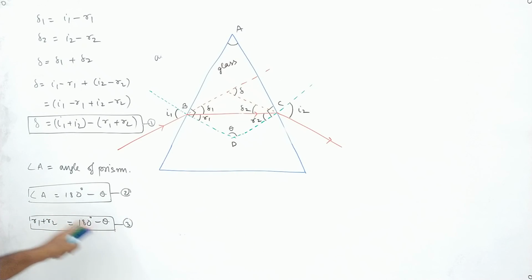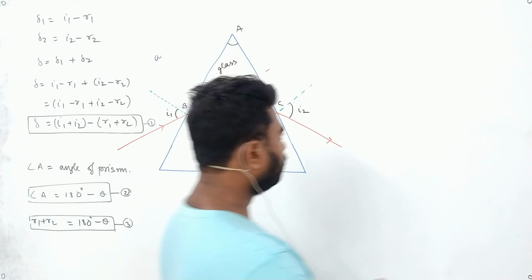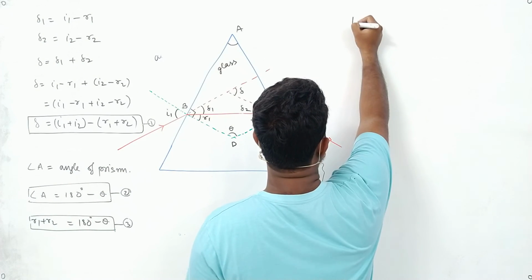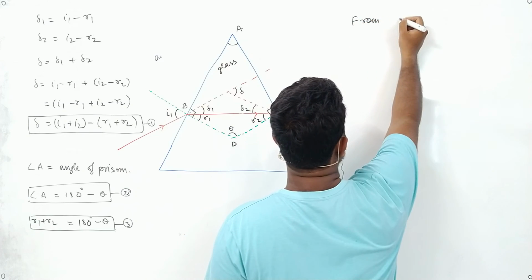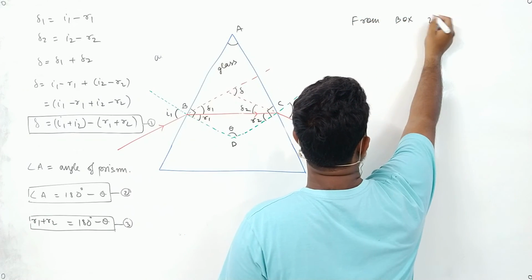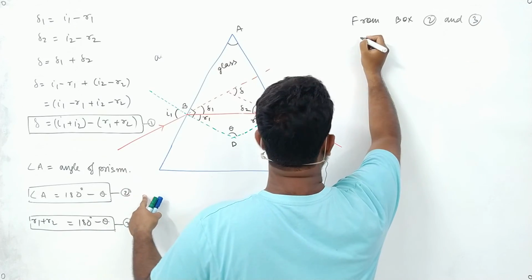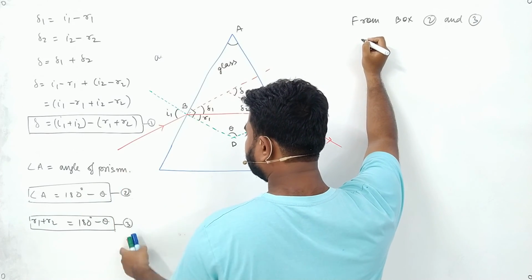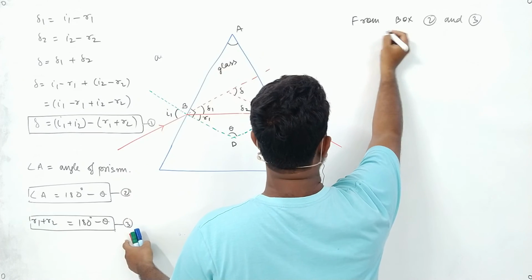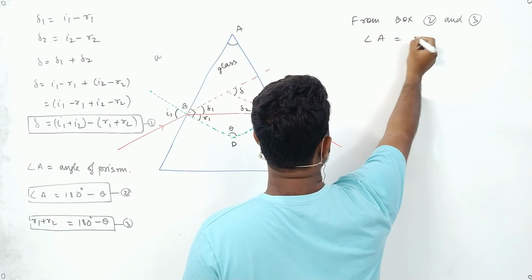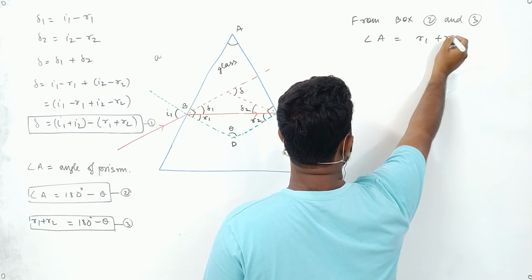So from box 2 and 3, we can say angle A equals R1 plus R2.